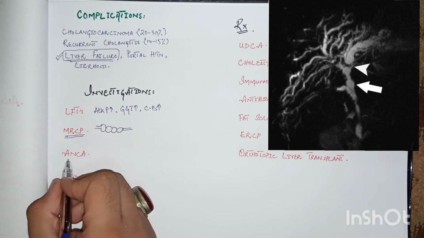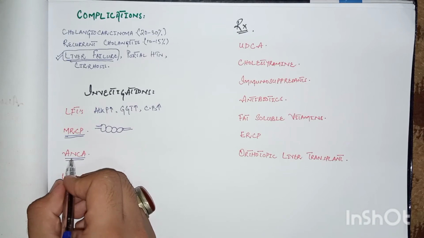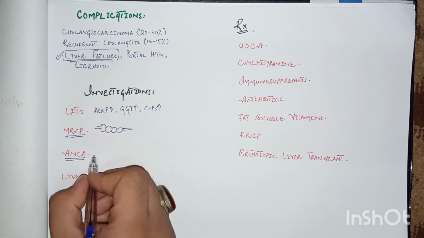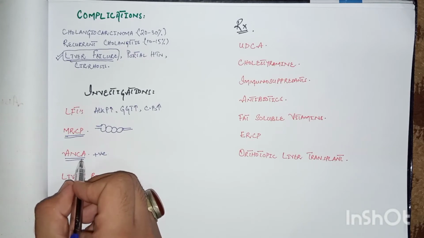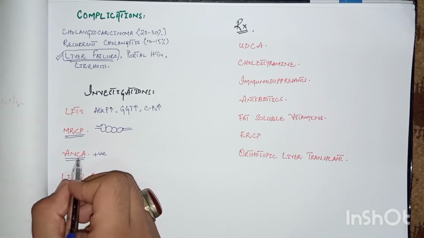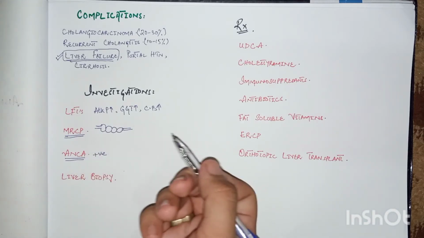Also, some tests like ANCA are positive. It is basically anti-neutrophil cytoplasmic antibodies. It is positive in 70% of the patients, but it is a non-specific test, as ANCA is also positive in autoimmune hepatitis and other autoimmune disorders like ulcerative colitis as well.